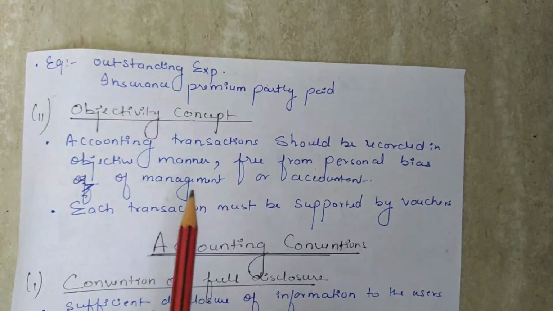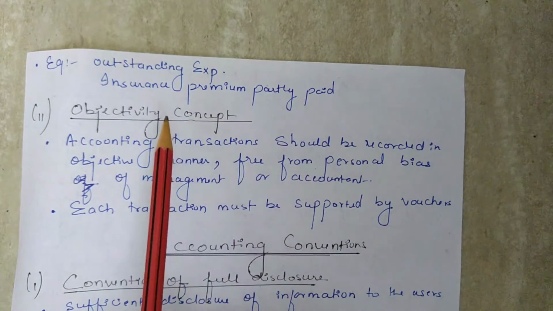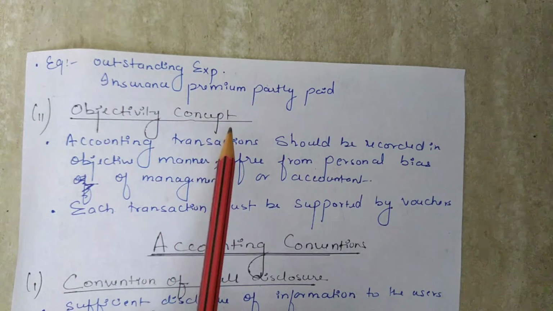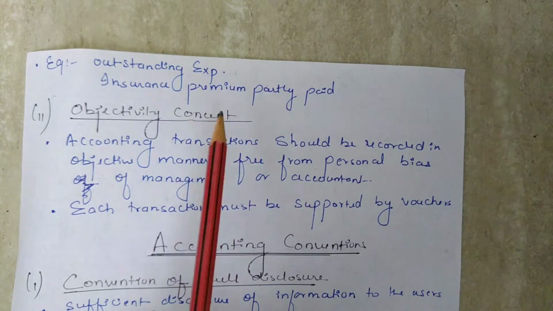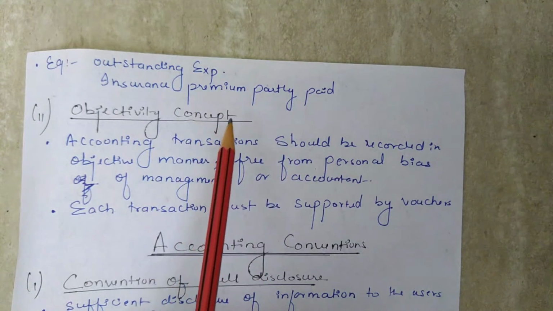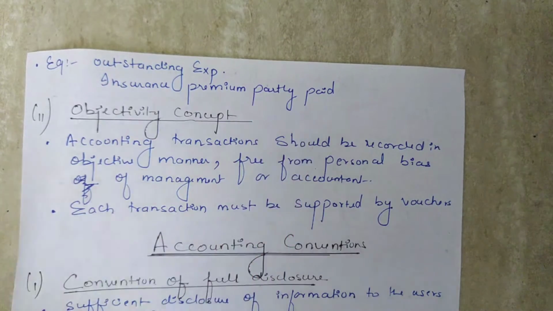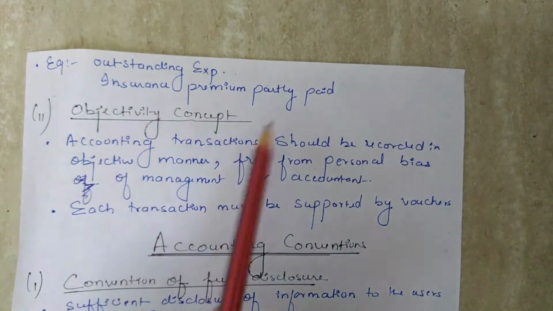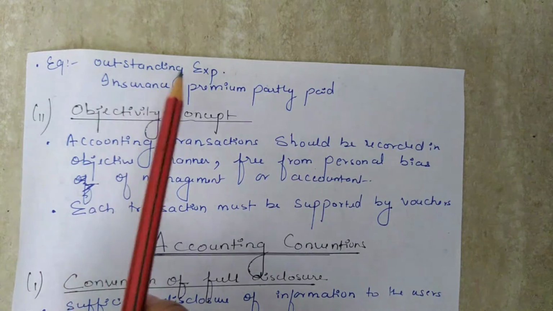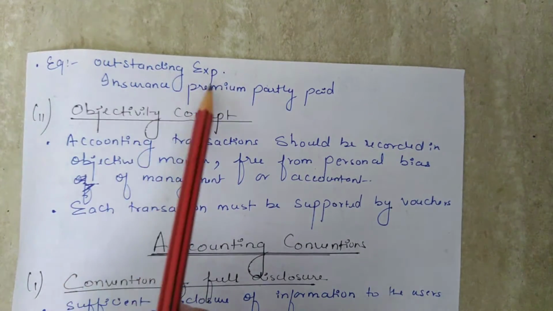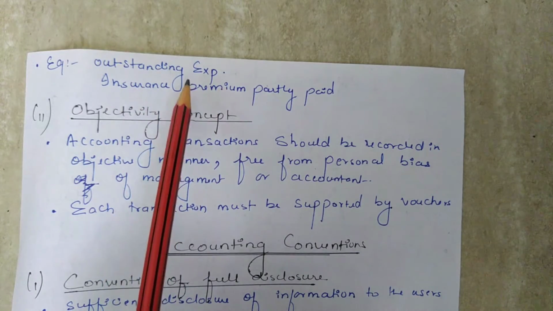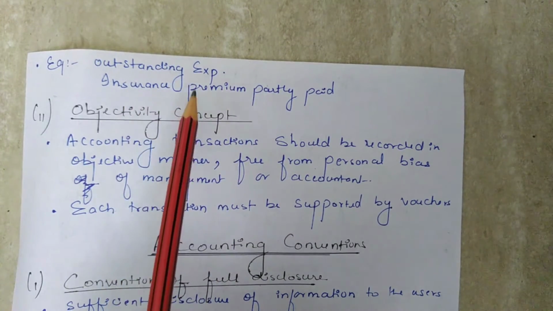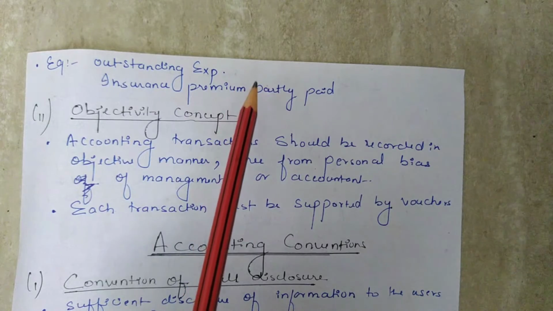According to the revenue recognition concept, when the revenue is included in the profit and loss account, all expenses incurred on it, whether paid or not, should be shown as expense in the profit and loss account. For example, outstanding expenses. Now what are outstanding expenses? The expenses which are due to be paid. So outstanding expenses are not paid in cash but they are shown in the profit and loss account.